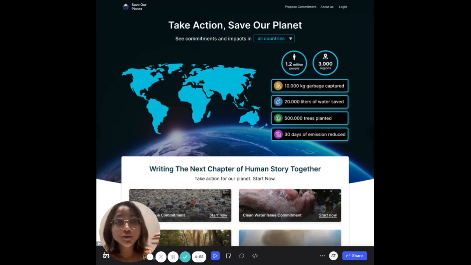So today I'm gonna walk you through a platform we built specifically to accommodate collective action for the environment. We understand that small actions from individuals can contribute to massive activities for climate change. So we built this platform to quantify each individual's commitments so everyone can see how it aggregates across scale and also across impact. We want people to also be able to be on track with their goal. So I'm going to walk you through it, starting from the homepage.